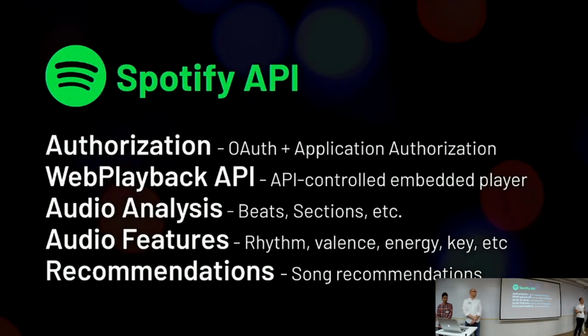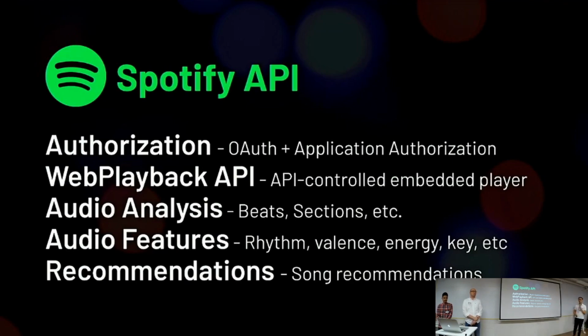So instead of that, Spotify has an API called audio analysis. And audio analysis gives us this 40,000 line JSON file that analyzes every song and tells us exactly when every beat is, how loud it is, all the different sections of a song, and all this data that we use to create the visualization for you.